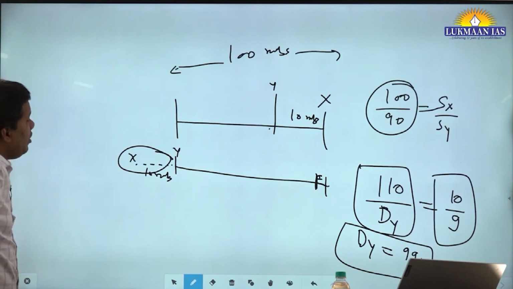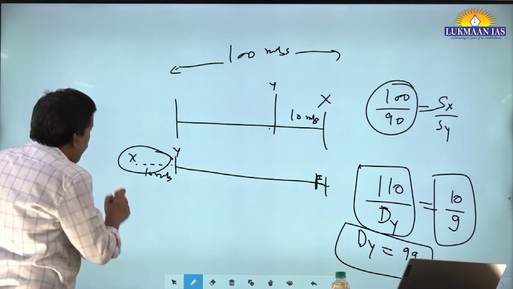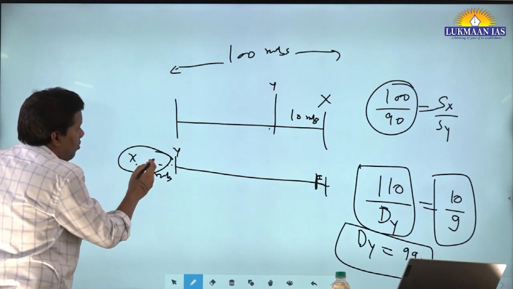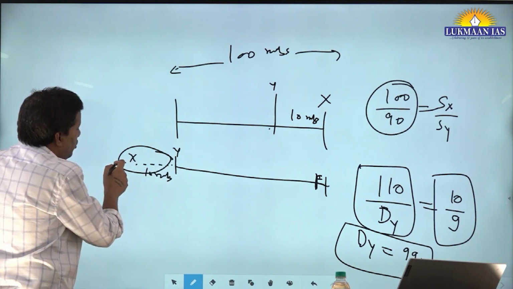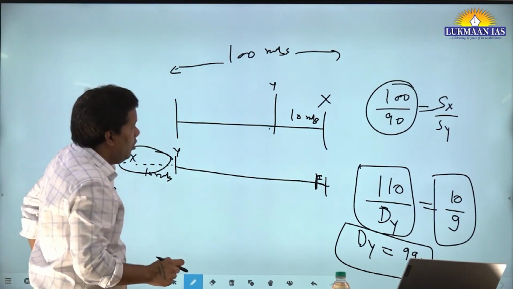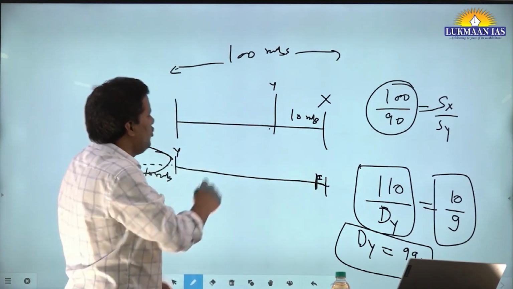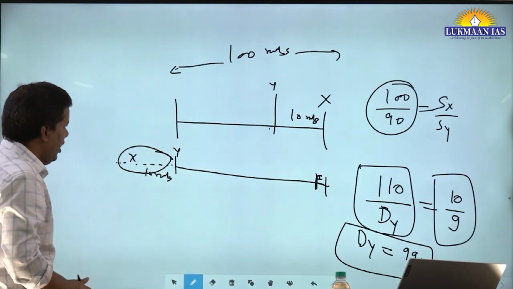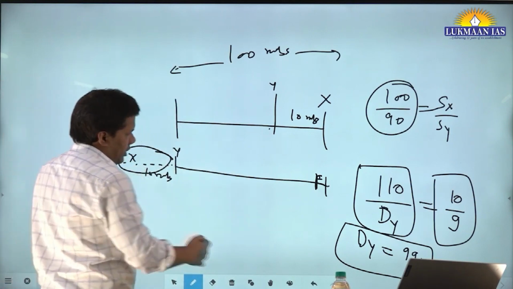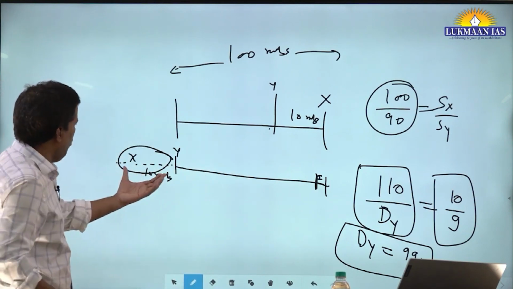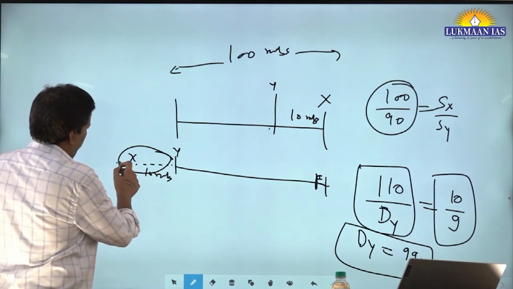If somebody asks you how far from the origin X should start so that X and Y reach at the same time, that is a very, very interesting problem, and I hope you will try to think about that. Let's say I have to assume some distance.